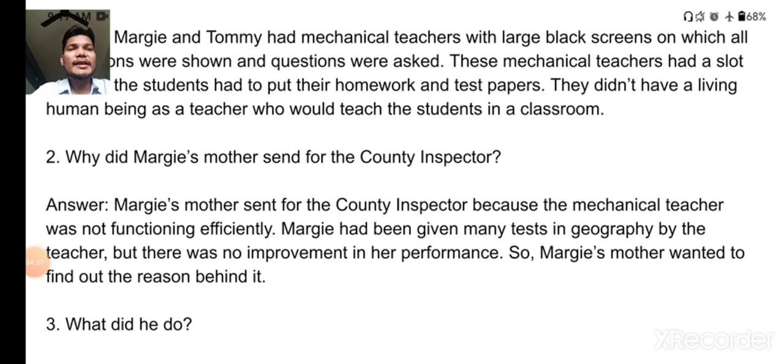Why did Margie's mother send for the county inspector? So you know the reason for sending the county inspector: Margie was not doing well in geography, and that was the only reason. But how to write the answer? So here is the answer: Margie's mother sent for the county inspector because the mechanical teacher was not functioning efficiently. You can also mention this: Margie had been given many tests in geography by the teacher, but there was no improvement in her performance. So Margie's mother wanted to find out the reason behind it, and that is the reason she sent for the county inspector. You can give 2 reasons here.